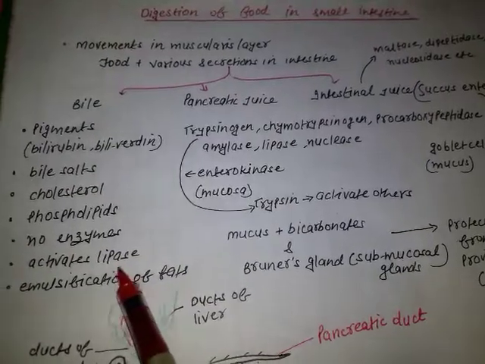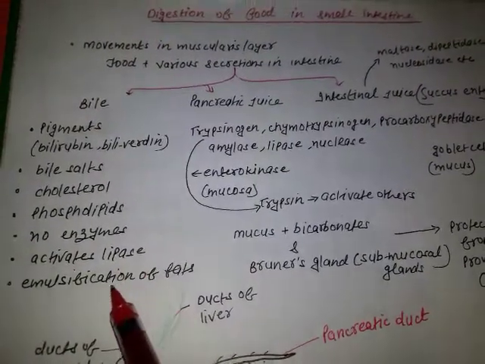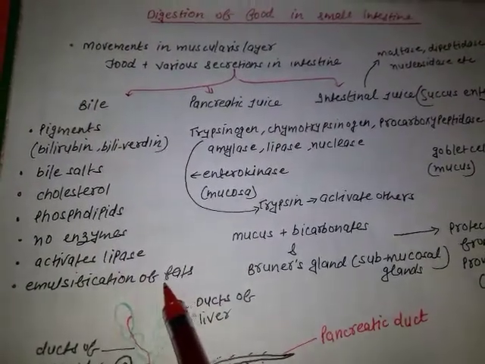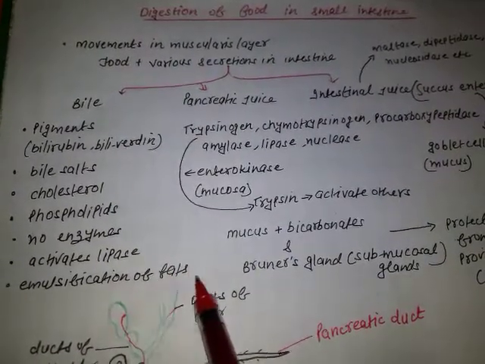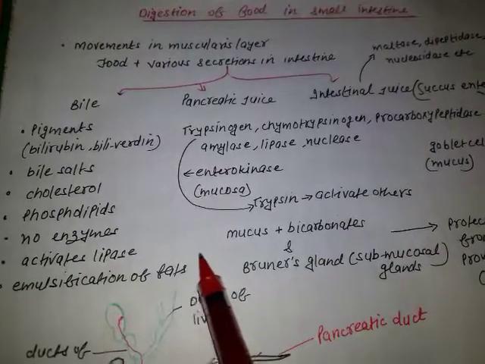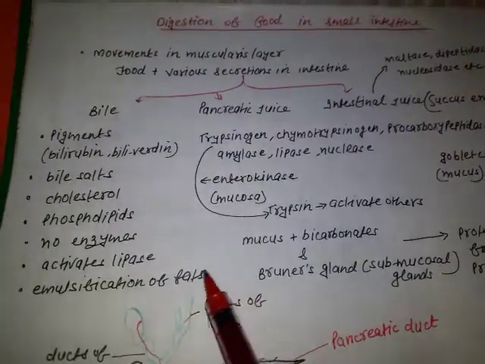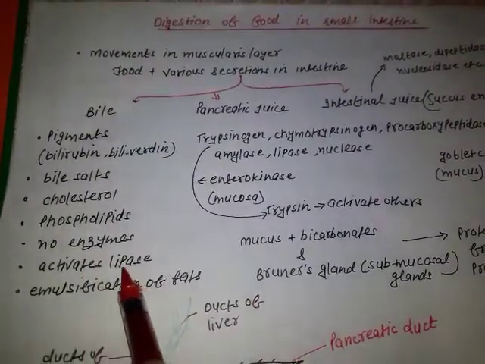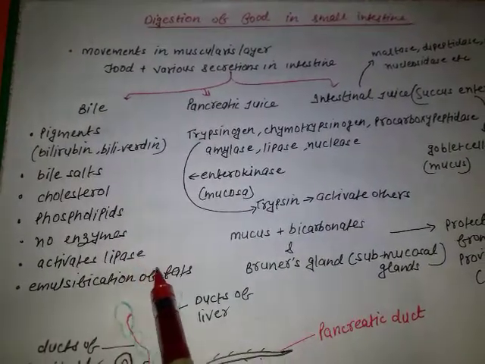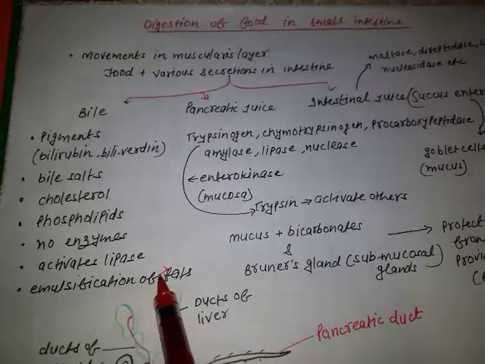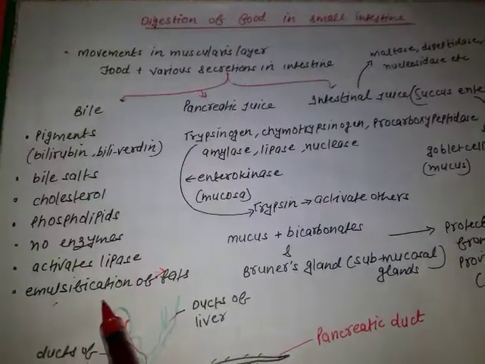This enzyme is required for the emulsification of the fats. Emulsification of fats means the breakdown of larger particles of the fats into smaller ones. So it will activate the lipase enzyme so that this enzyme may work on the fats and bring about their emulsification.